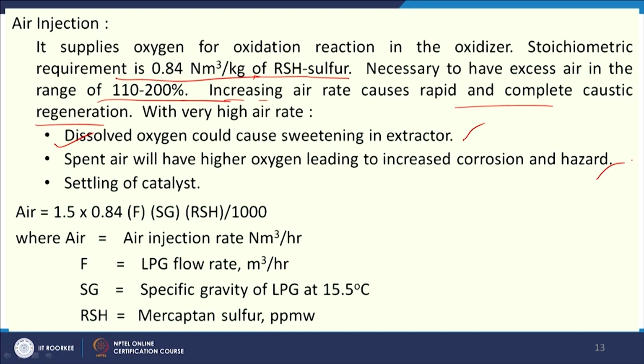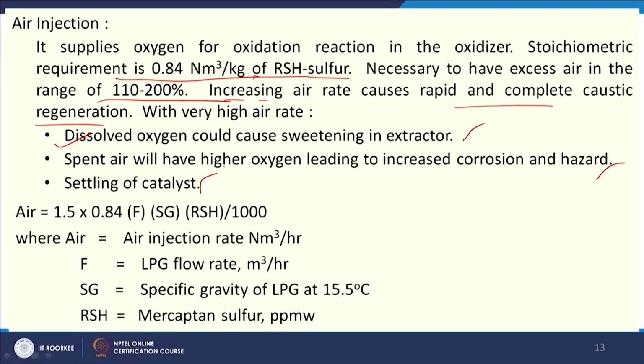So, that is the one important drawback if we use very high oxygen or air here, and settling of catalyst may also take place. Now, how can we quantify the air requirement? There is a formula provided here in the case of LPG.